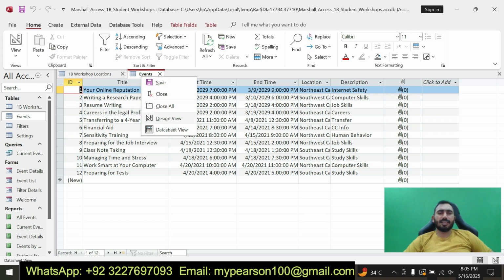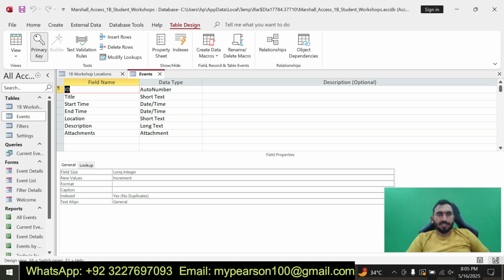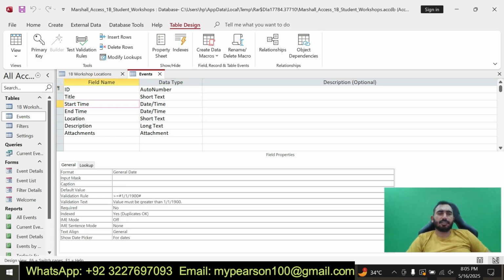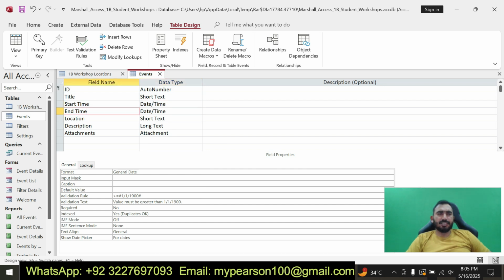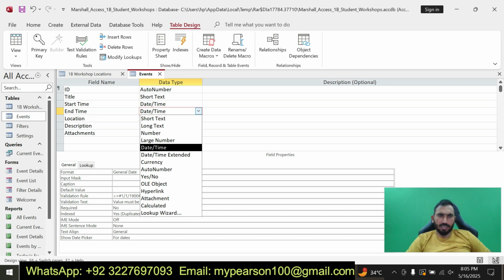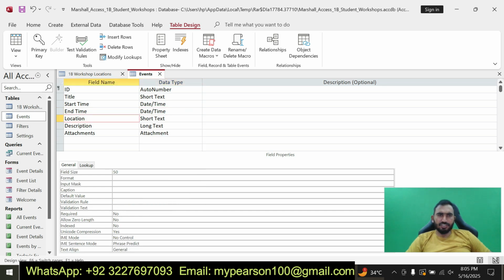Here is the second table, that is event, and I am going to show the design view. Here you can see the field name and the data type. Field name ID, data type is auto number, then start time, field name and the data type is date time. Next one is the end time and the data type is again date time. Next one is location and short text, description and attachment.